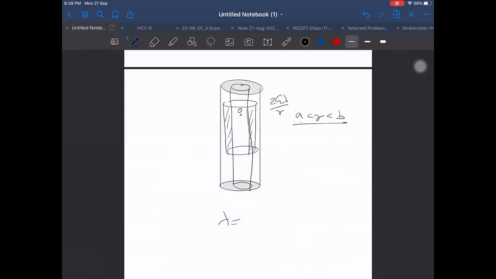I think you can understand it is from R to A to small r. Small r is the distance at which you want to find the field, and r is here, lying within the outer radius B. Inner radius is A, outer is B. Small r is lying in between these two. So then I can write mass upon length again, but it is mass enclosed. So what is the mass enclosed within this radius r?